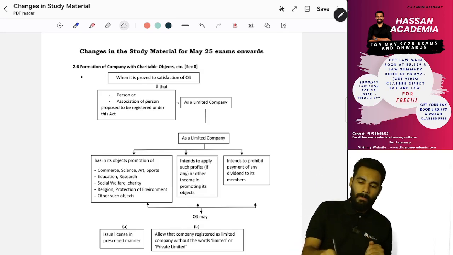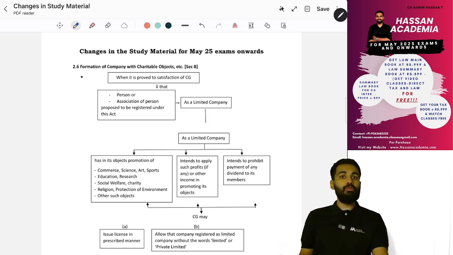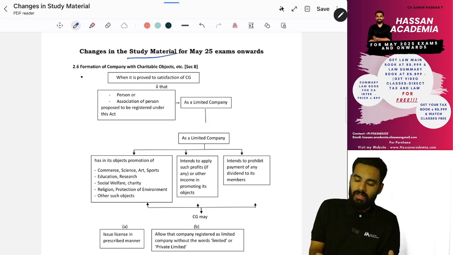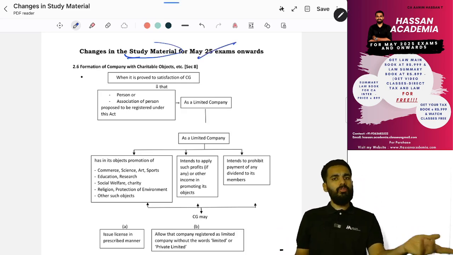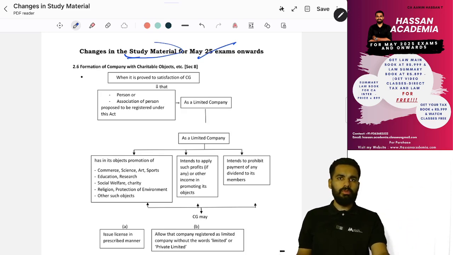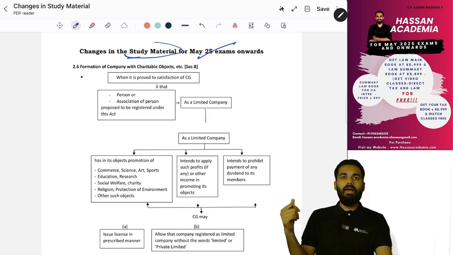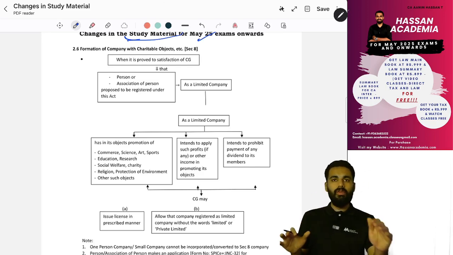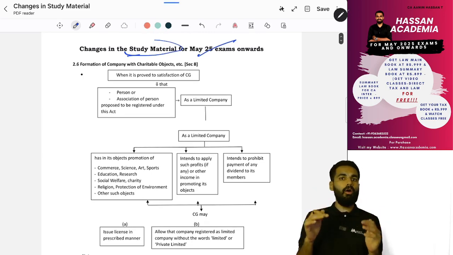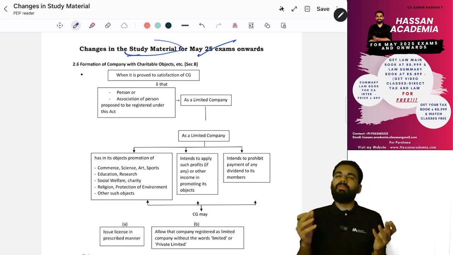So, in this video, we'll see what changes they have made for CA Inter Law, where they have issued a new study material now for May 2025 exam and onwards. They have issued a new study material and given it free so the students can avail it. But for law, is a new study material required? So we will see that. I have compared all of it and we figured out that there is not much change.